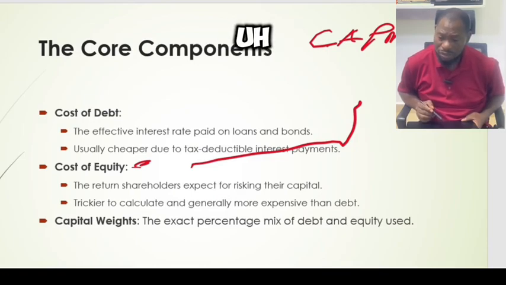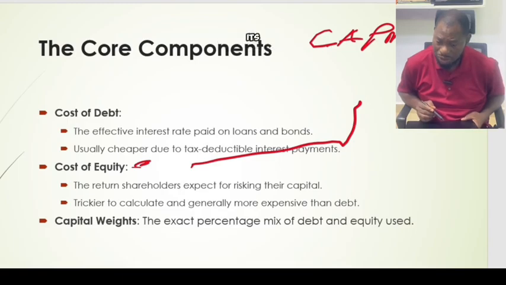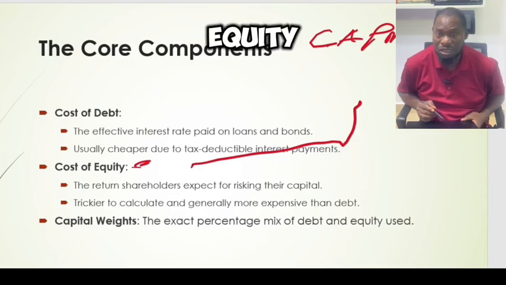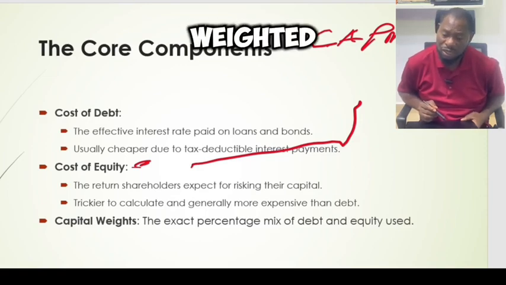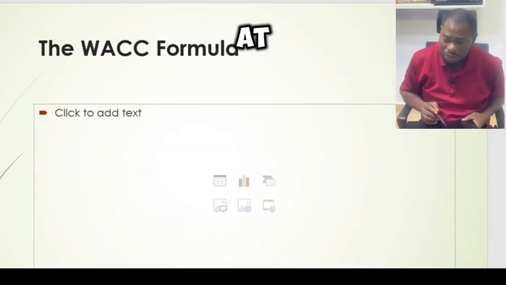There's also weight. The debt has weight, and the equity also has its own weight. So the exact percentage mix of debt and equity is what we use to get the weighted average cost of capital. Good. Now let's look at the formula for it.